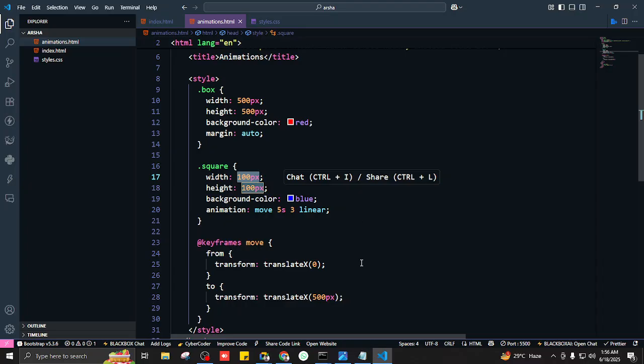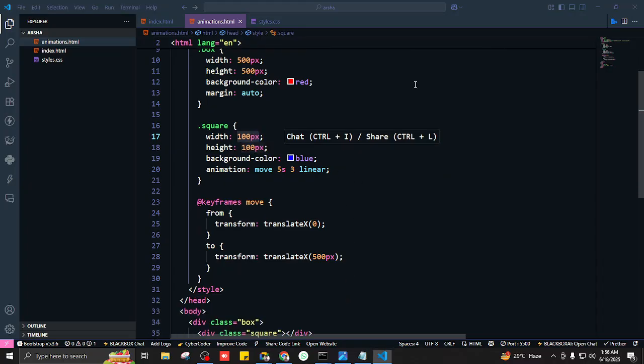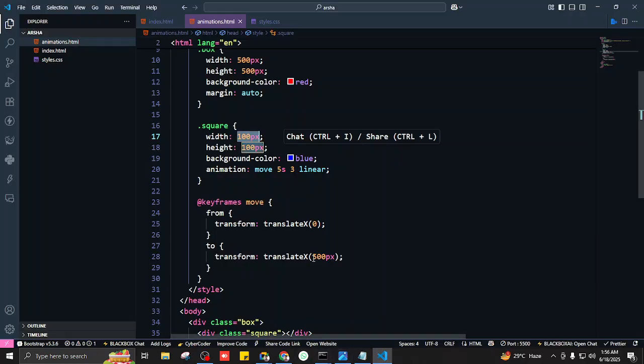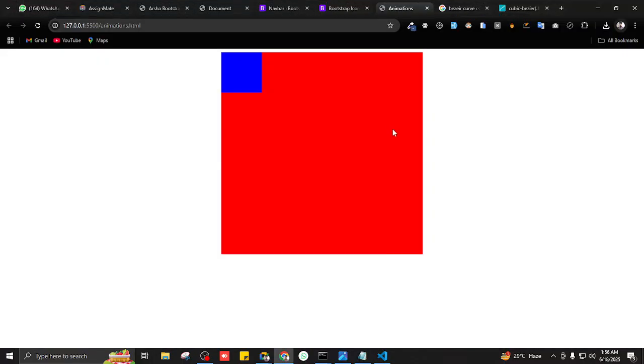What do you think? How can we do that? We want a red box, and the blue box to be inside the red box. At the moment we're saying it should move 500 pixels. But if it were to move 500 pixels, it already has a width of 100 pixels on its own. So basically 500 plus 100, it's 600, so it gets outside of the box. How can we counter that?